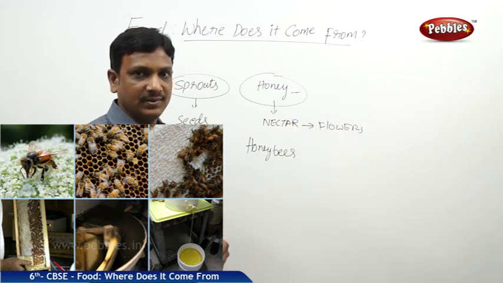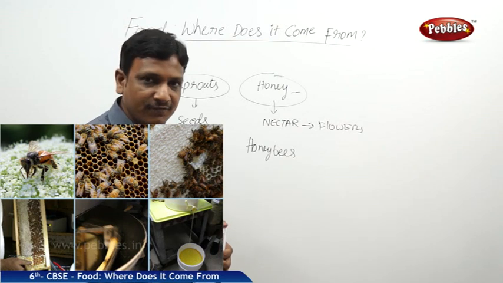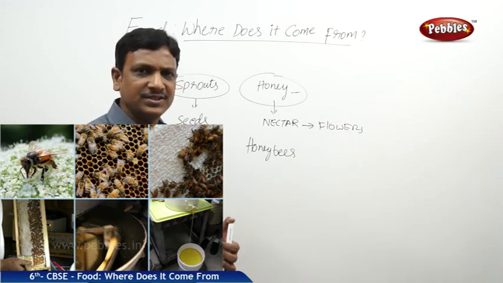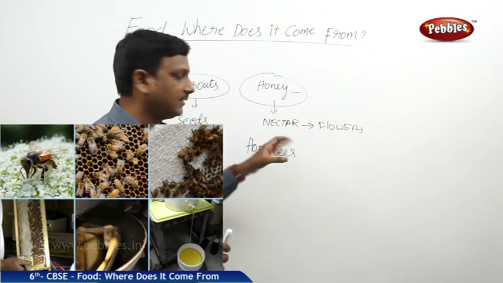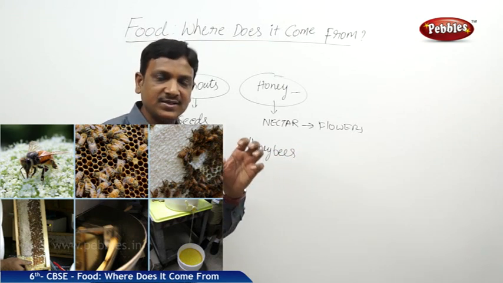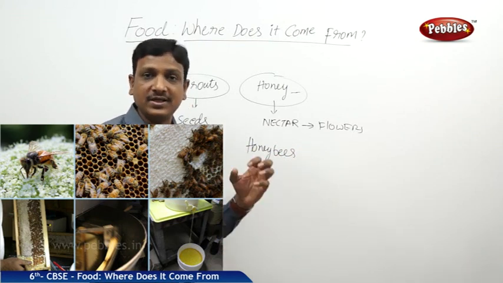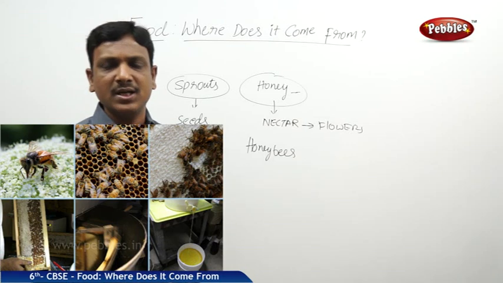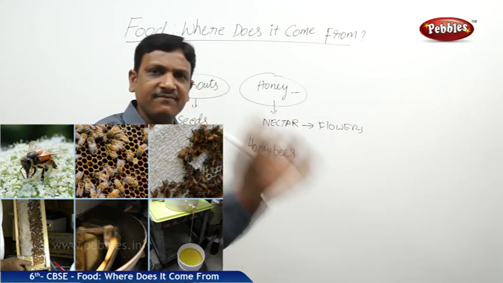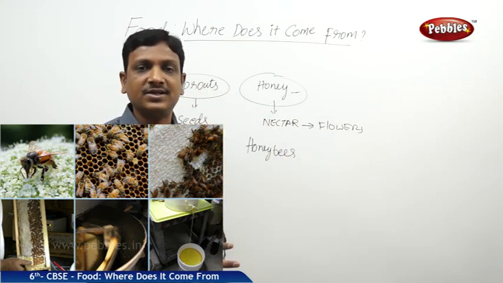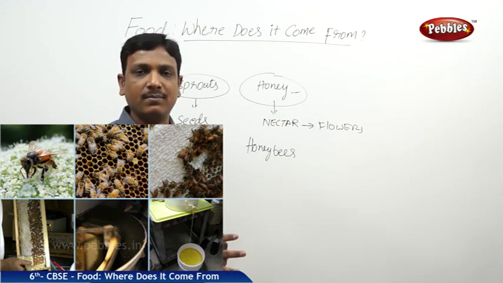Nectar is nothing but a sweet smelling liquid which contains sugars. If the nectar is stored in the same way as nectar, it gets spoiled, decomposed by bacteria and microorganisms.